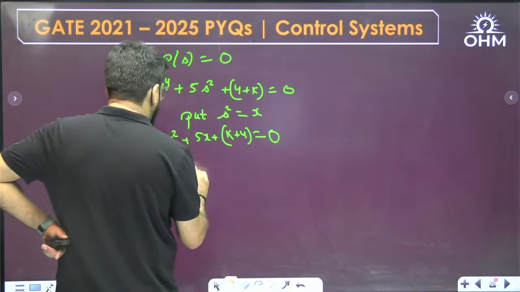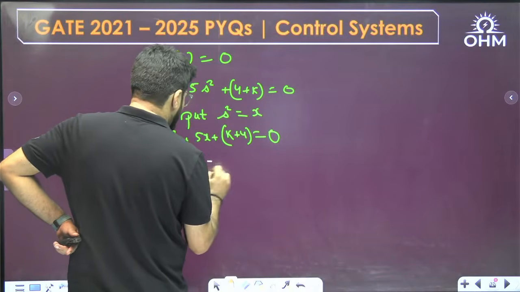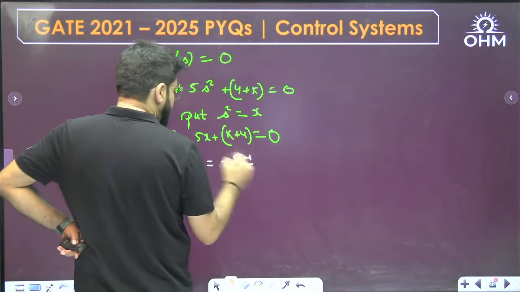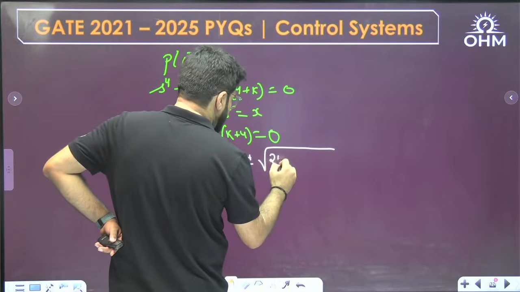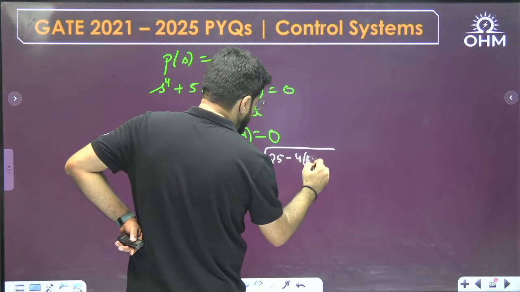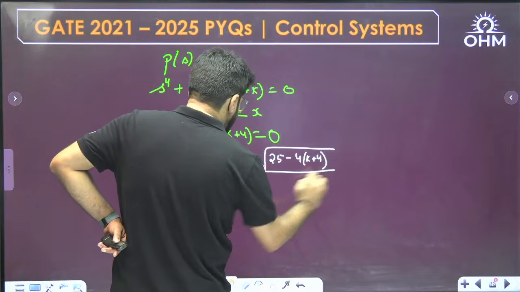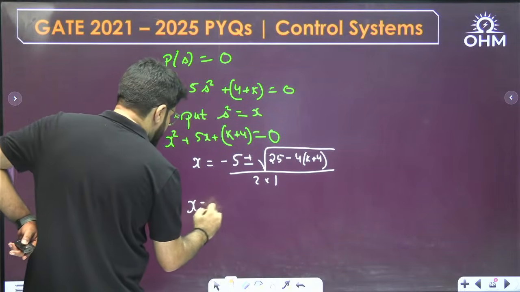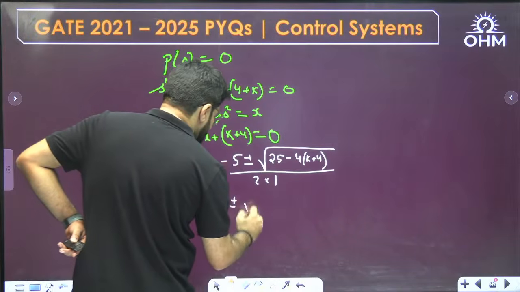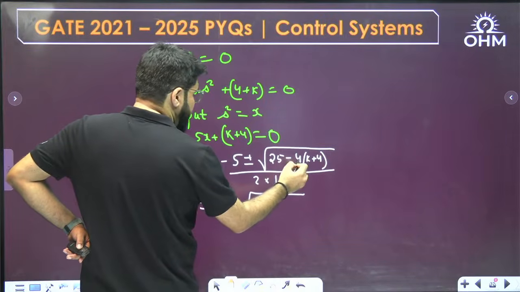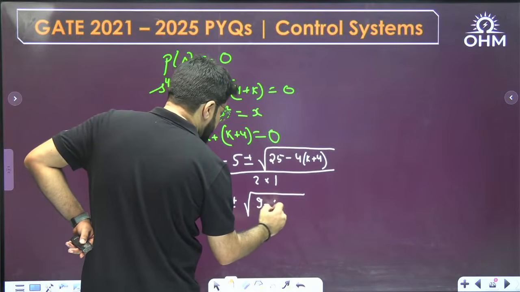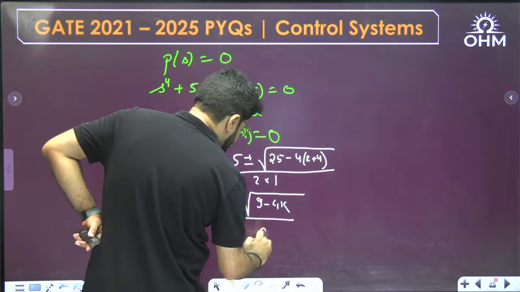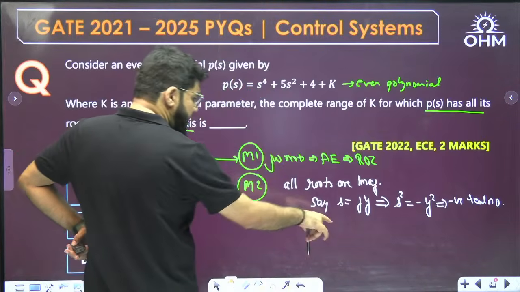Okay, what are the roots of a quadratic equation? Minus b plus minus root over b square minus 4ac, divided by 2a. So what is x coming out to be? Minus 5 plus minus under root of, solving this, 25 minus 16 will become 9, minus 4k, divided by 2. But s square is x, and already I told you about s square.